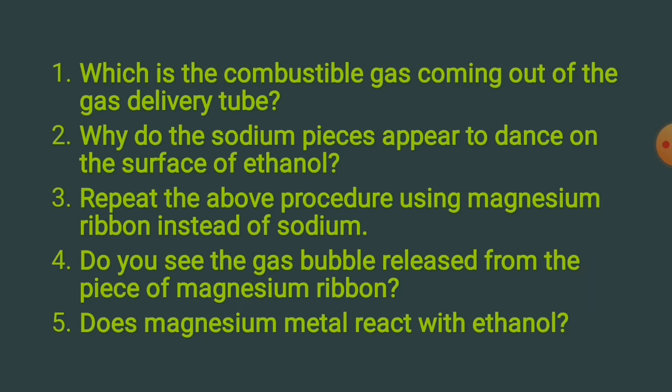No. So, we have learned that moderately reactive metals such as magnesium react with strong acids to liberate hydrogen gas. Though ethanol is neutral, it reacts with sodium metal and liberates hydrogen gas. Sodium being a highly reactive metal, it reacts with the neutral functional OH group of ethanol.